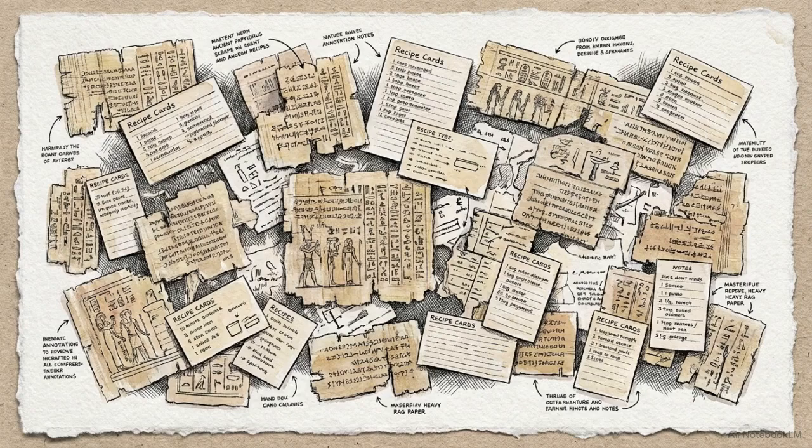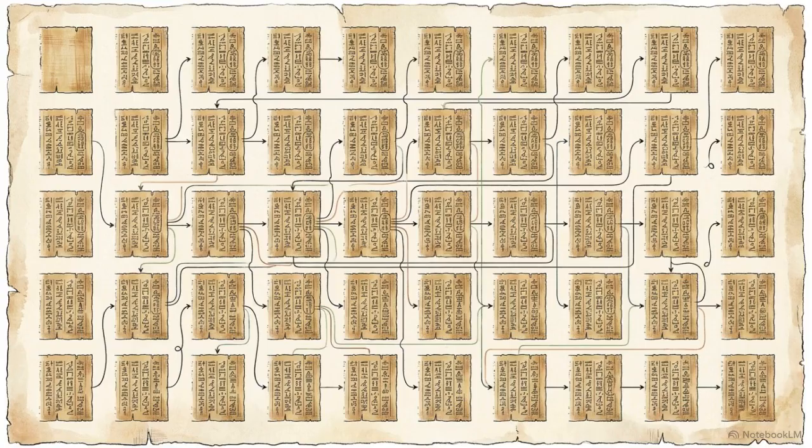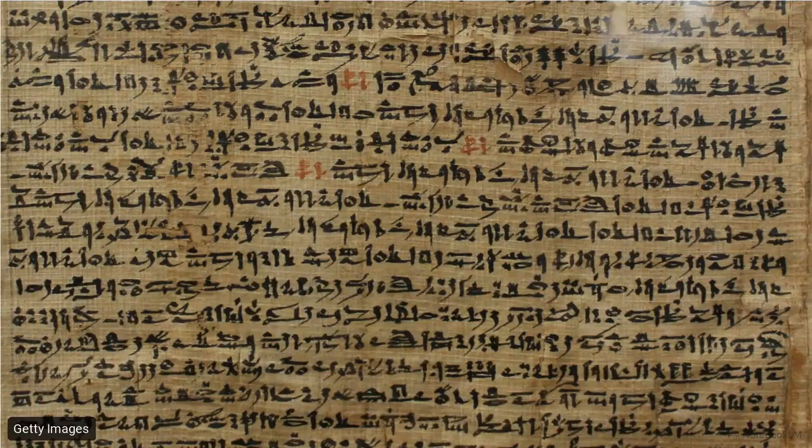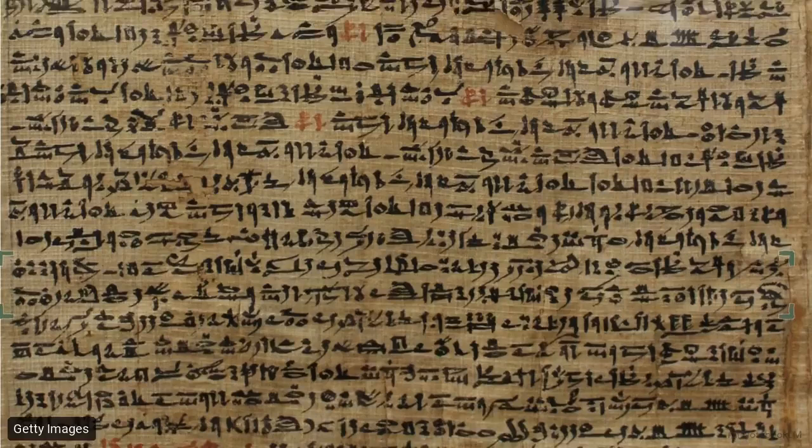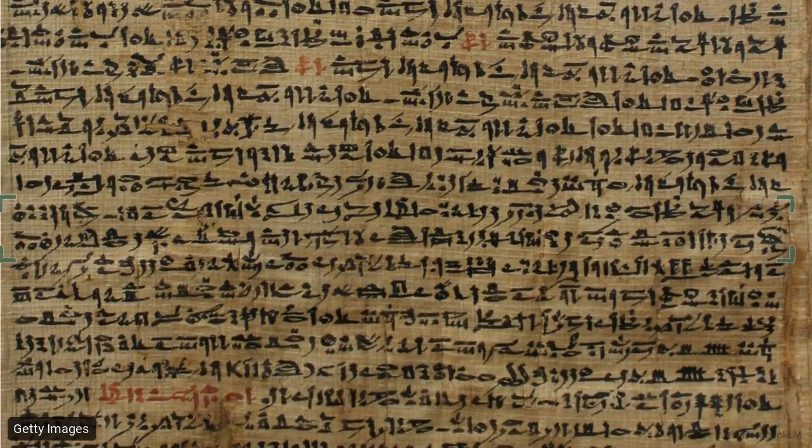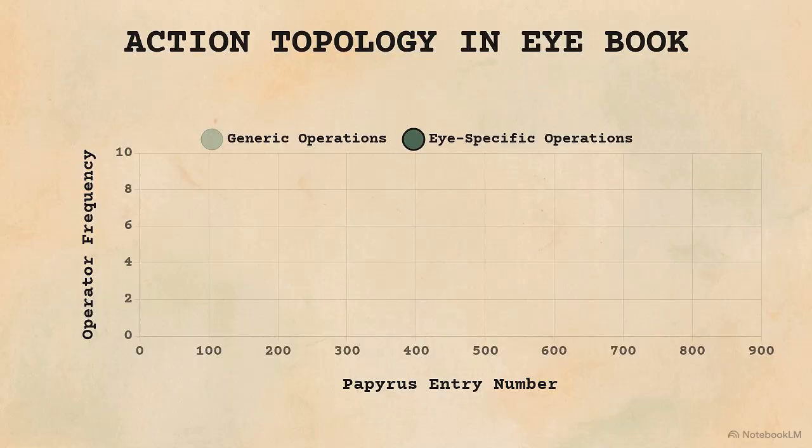Null Model 2 assumes that ancient medical texts are random recipe noise. We must test whether these texts are an assortment of ingredients or if they operate as a structured procedural compiler. This is our primary textual corpus, the Ebers Papyrus. Specifically, we analyze the eye book section, spanning entries 336 through 431. We are querying this data for an action topology, a specific recurring grammar that dictates exactly where and how a practitioner manipulates the physical bodily boundary.